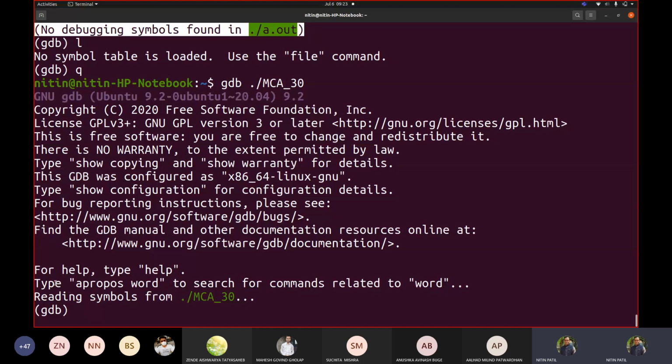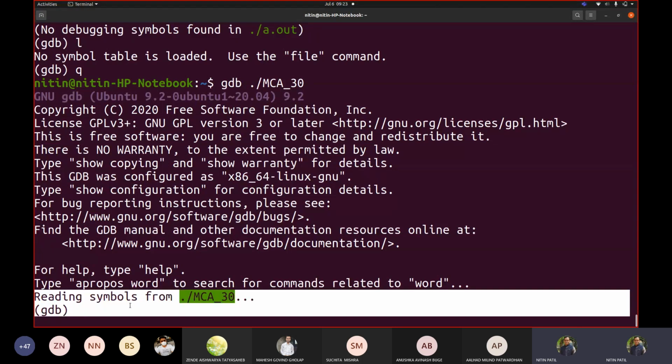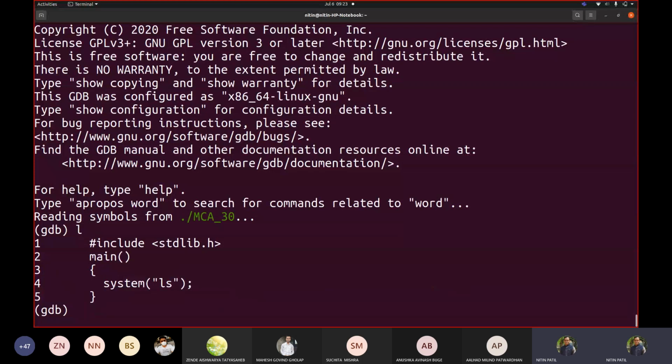Now you will see something different. It is showing Reading symbols from that file. So it could read this file and it is getting some data. If I write L, you will see my program is loaded. This information was added because of that -g. Earlier, when I tried displaying with a.out, it said no symbol table attached. Now what is a symbol table? Let us not worry about that now, but let us move further.